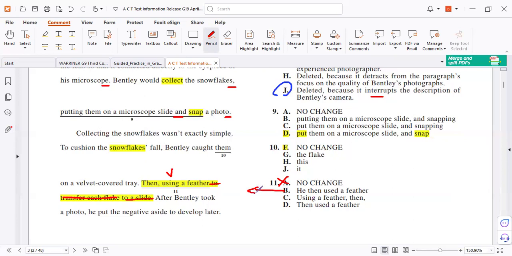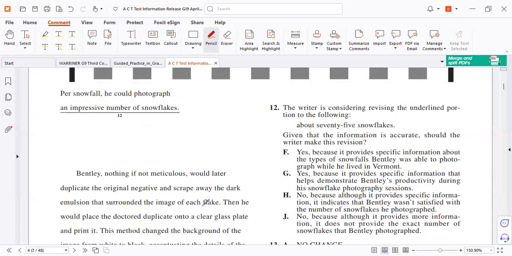But here in letter B, as I told you, subjective pronouns, I, he, she, it, or personal pronouns, it's a subject. So he is the subject and we use the verb and then complements. Same meaning. So it's letter B. Now it's content, your turn.